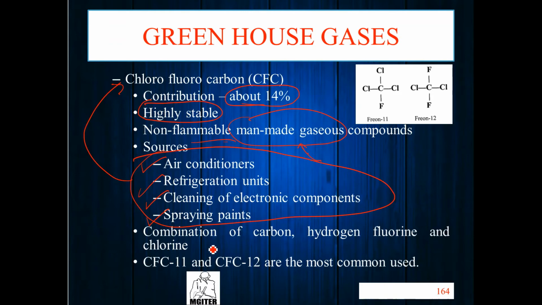Chlorofluorocarbon is a combination of carbon, fluorine, and chlorine. Look here: carbon, chlorine, and fluorine. Okay, we have CFC-11 and CFC-12, which are most commonly used. We have two types of chlorofluorocarbon, CFC-11 and CFC-12.